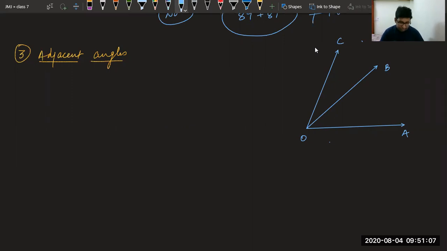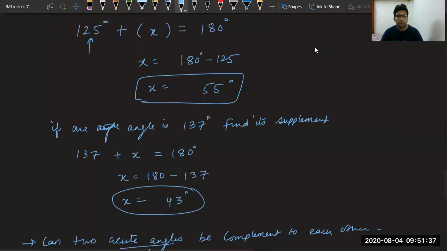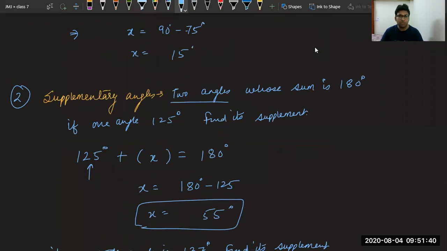Sir, please repeat. Mr. Abhas, what you want me to repeat? Just typing a thing and copying and pasting it won't help. This way I won't be able to teach you, beta. If you have any connection problem, supplementary angle, I told you, sum of two angles is 180 degree. I have given you 2 examples also, beta. Two angles whose sum is 180 degree, they are known as supplementary angle. Those who are not able to understand anything, please watch the lecture again.